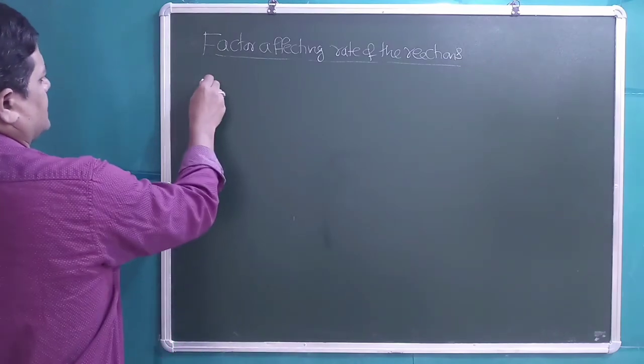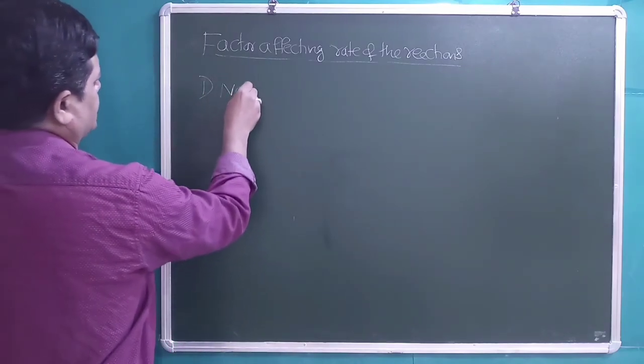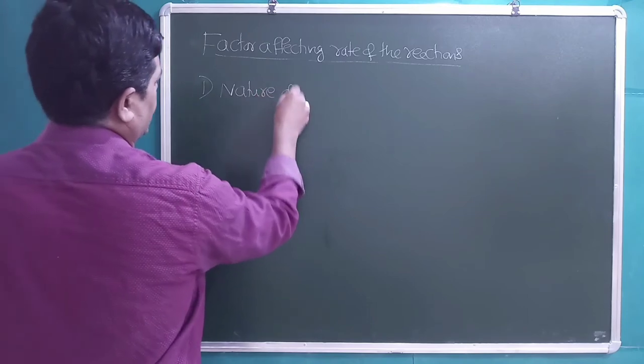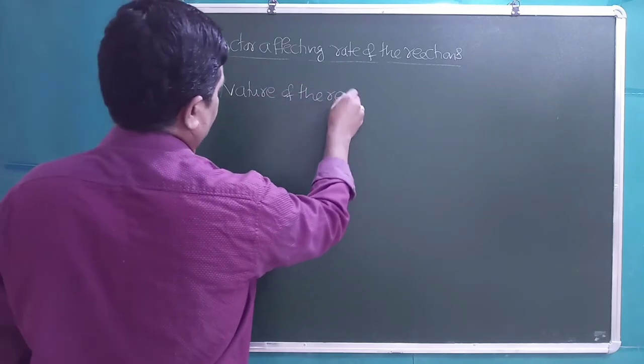Students, first thing is nature of the reactants.